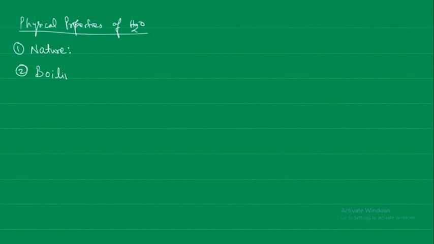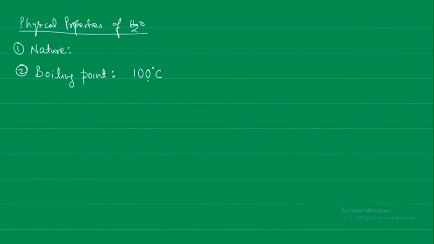Boiling point. What is a boiling point? Boiling point is the conversion of the liquid state into the vapor state. So under normal pressure, that is the atmospheric pressure, water boils at 100 degrees centigrade. All of us know that.